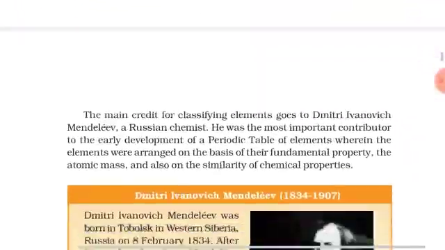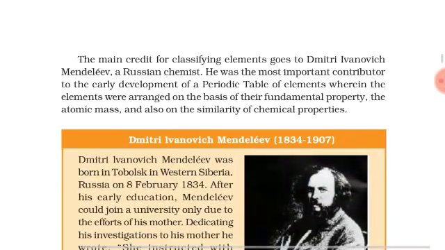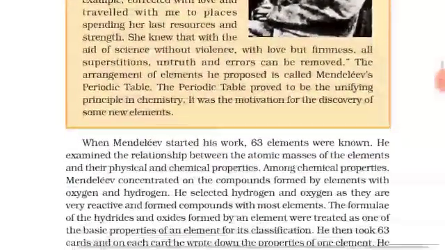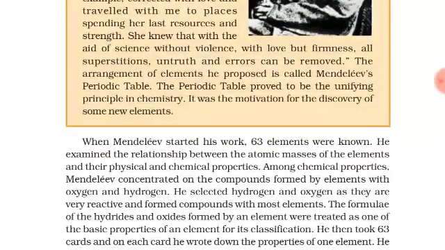The full name of Mendeleev is Dmitri Ivanovich Mendeleev. He was a Russian chemist, and during his time, a total of 63 elements were discovered. He examined the relationship between the atomic mass of the elements and their physical and chemical properties.